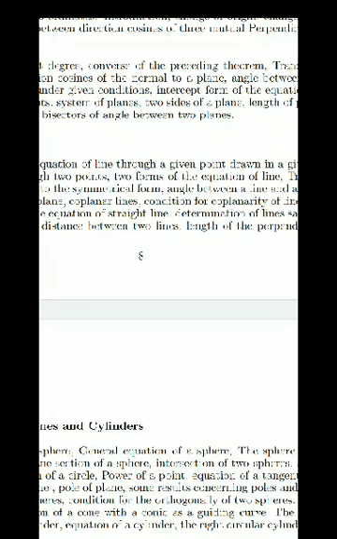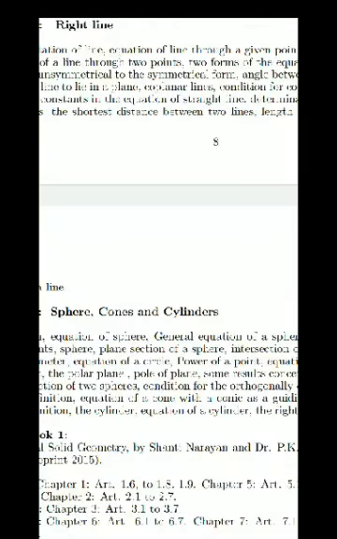So, equation of line, then transformation from the unsymmetrical to the symmetrical form, angle between a line and a plane, then condition for a line to lie in a plane, coplanar lines, condition for coplanarity of lines, number of arbitrary constants in the equation of straight line. For example, equation of straight line is y is equal to mx plus c. So, there are two arbitrary constants, m and c.